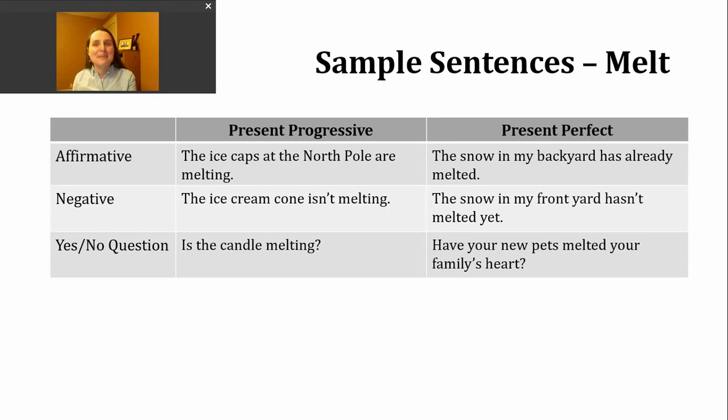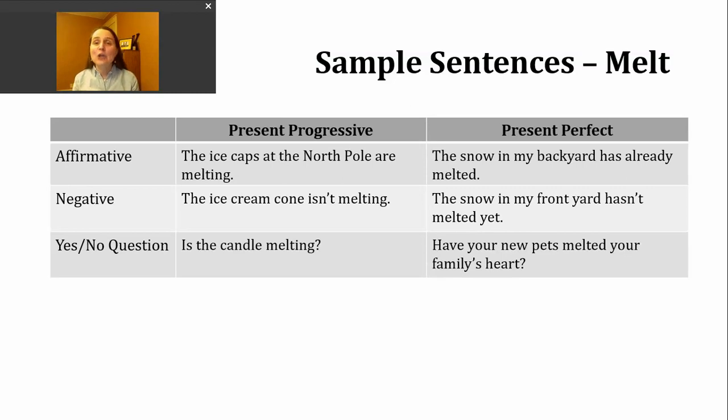You're picking the form that matches the subject, and the subject comes next, and then the ing form of the verb. Here's another example. Is the candle melting? So again, maybe this is another good visual of something going from a solid state into a liquid state. You get a candle really hot, the wax melts.